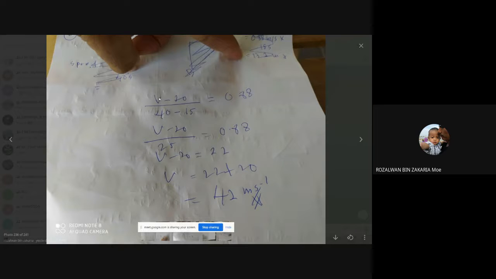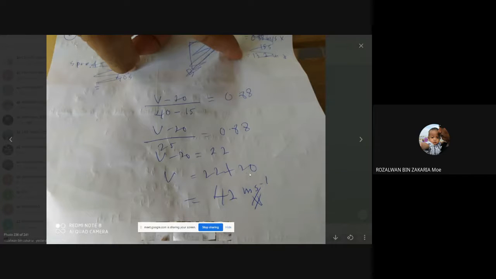V minus 20, you divide with the 40 minus 15. This is the final speed minus initial speed, you divide with the change of time taken, 40 minus 15, then equal to 0.88, which is the acceleration. After you get this equation, you can solve this one. V minus 20 equal to 0.88 times 25, because 40 minus 15 equal to 25. Then V minus 20 equal to 22, because 0.88 multiply with the 25, you will get 22.